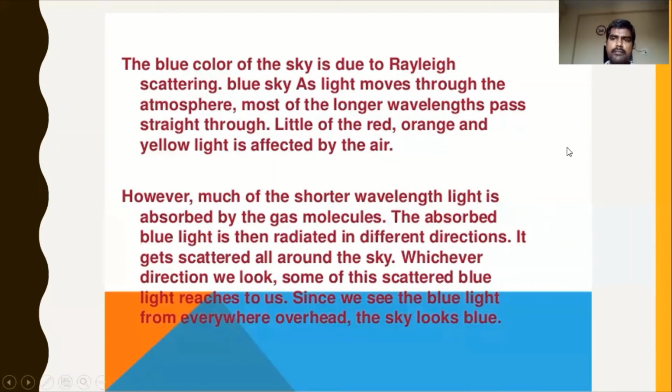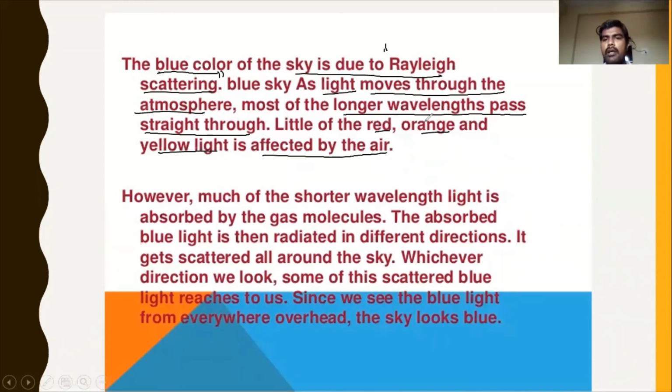Now let us see what is meant by Rayleigh scattering and Raman scattering. There are two different types of scattering. Before that, once again, I want to let you know why the sky is blue. Clearly you should understand that the blue color of the sky is due to Rayleigh scattering. As light moves through the atmosphere, most of the longer wavelengths pass straight through. Little of red, orange and yellow light is affected by the air.